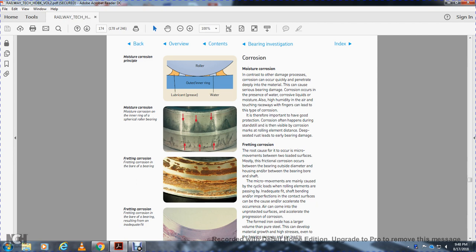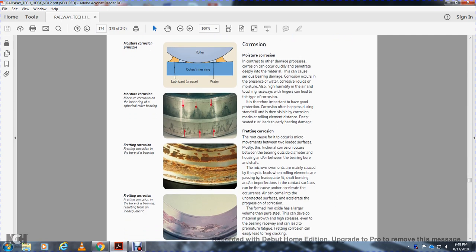Therefore it is important to have the goods protected from corrosion, often during standstill, because of invisible corrosion on the rolling elements, which leads to early bearing damage. Fretting corrosion: the root cause is micro movement between two surfaces, mostly friction, and the corrosion occurs between the bearing outside diameter and the housing bore.